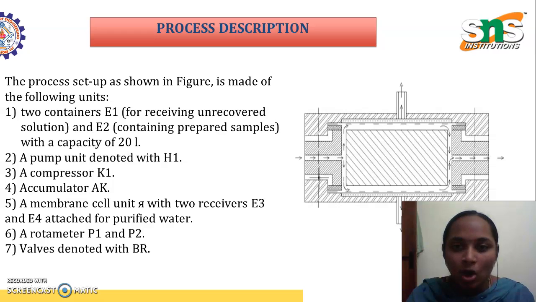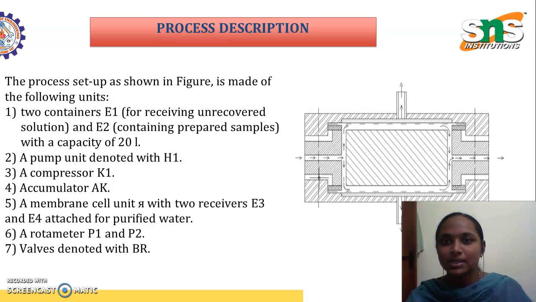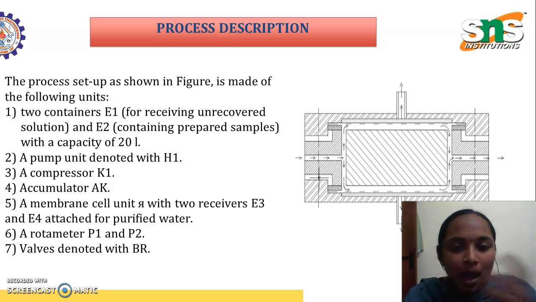So this is the process description which they have adopted. The setup contains two compartments. One is for receiving the unrecovered solution, and the other, E2, contains prepared samples, which means treated samples, which we have discussed in the previous slide itself.